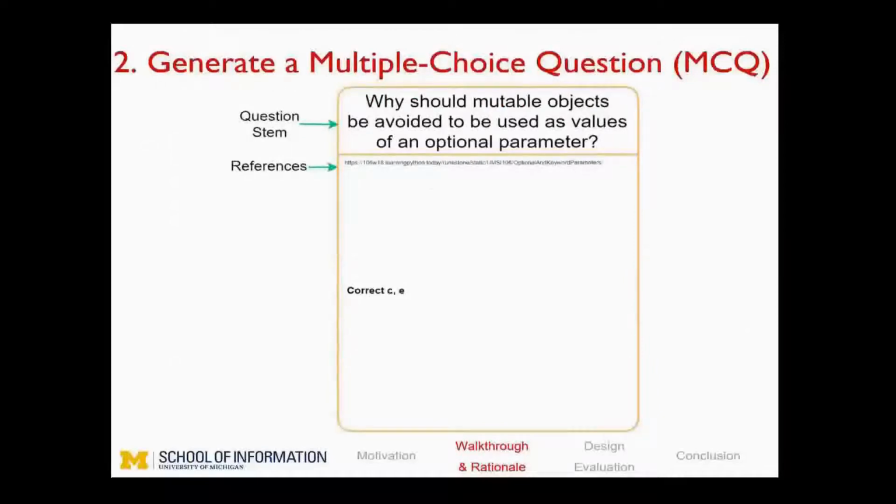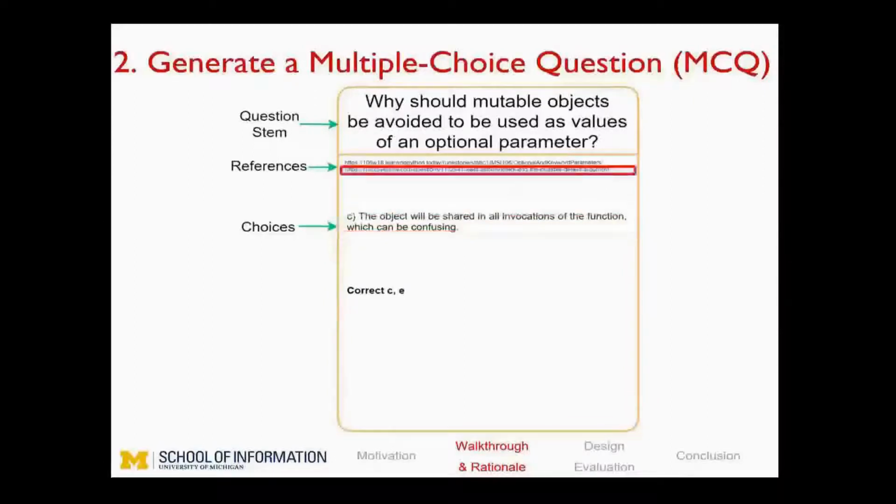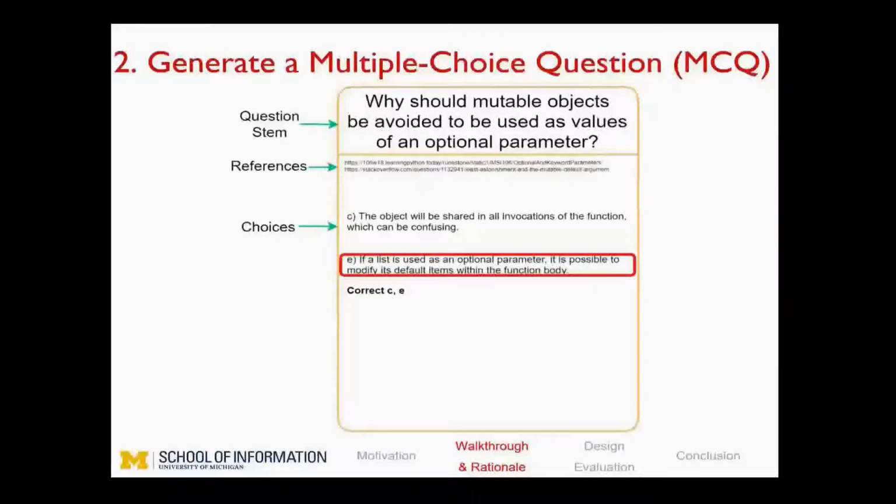Here's the procedure a student went through when designing a new question. They started with writing the question stem. Then they added the link to the reference from which they designed this question. Then they added a correct choice accordingly, based on what they learned from the reference. The student was not satisfied with this explanation in the textbook. They found a Stack Overflow thread about this topic, cited it, and added another correct option.